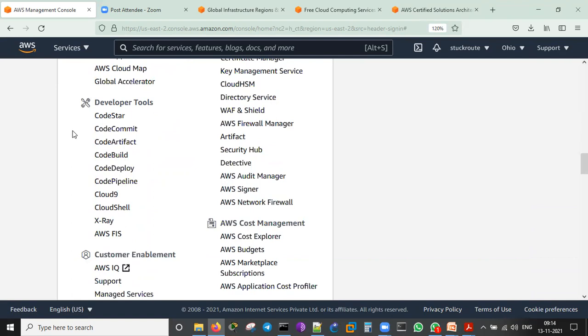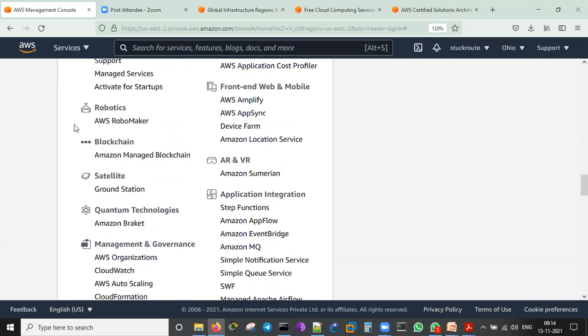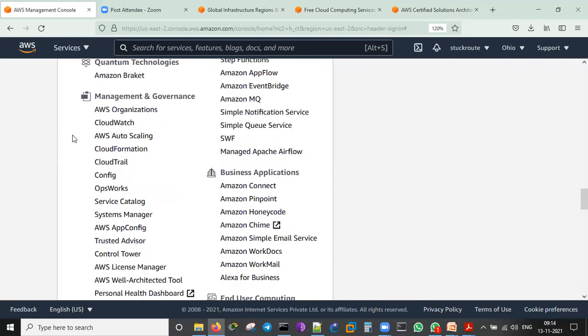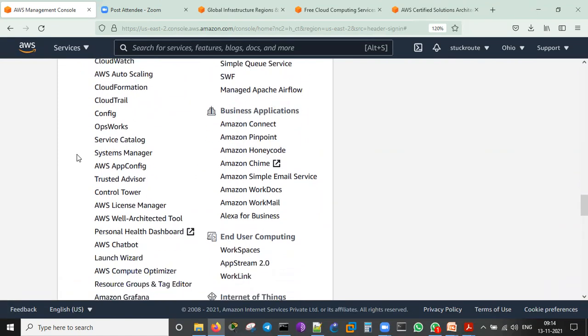Customer enablement, not required. Robotics, you can do AWS RoboMaker. If you're a robo, you can do it. Blockchain, it's very much hit in the market nowadays. So many people are learning blockchain, but it's completely theory as well as program based. Satellite, ground station, quantum technology, management and governance, organization, CloudWatch, auto scaling, CloudFormation, CloudTrail, so many others.